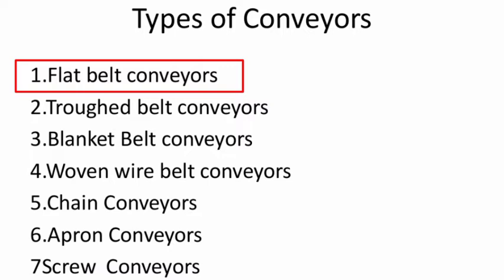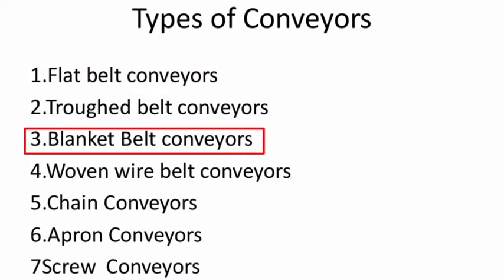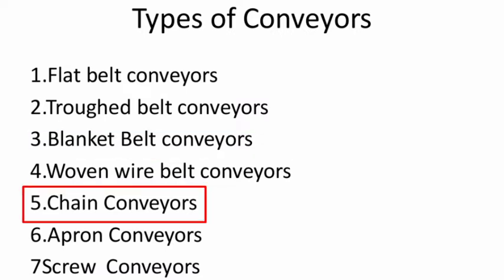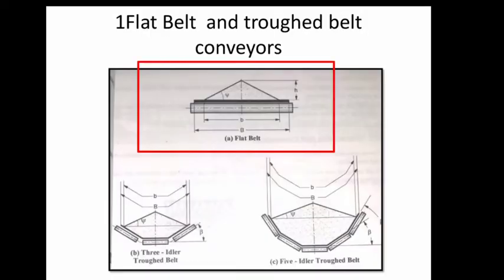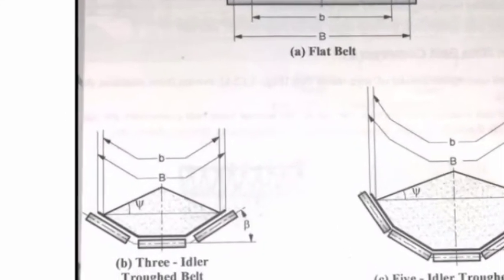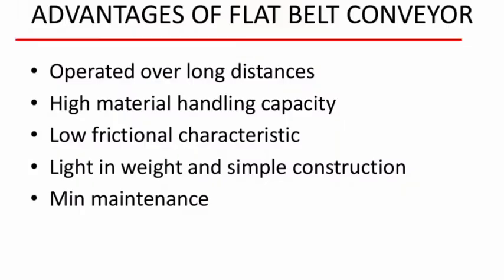Flat belt conveyors, 2. Troughed belt conveyors, 3. Blanket belt conveyors, 4. Woven wire belt conveyors, 5. Chain conveyors, 6. Apron conveyors, 7. Screw conveyors. This picture shows flat belt and troughed belt conveyors. The flat belt conveyor is at the top and the troughed belt conveyor at the bottom. This is a 3 idler troughed belt conveyor. This is a 5 idler troughed belt conveyor.